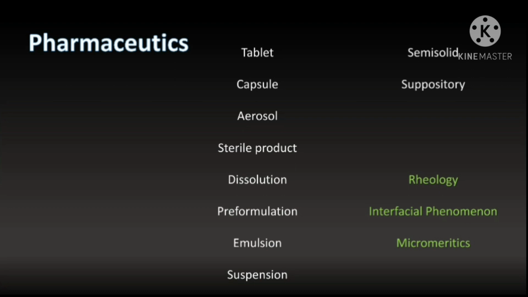Just go through that. Read all the things that you had previously underlined, because reading something new, you can't grasp new things in this time period. It's revision time, not a time to learn something new. And even if you learn it, you can't keep the new things in your mind, because the prior things are already as much as you can hold in your mind. Then rheology, interfacial phenomenon and micromeritics. Just simply go through this part.